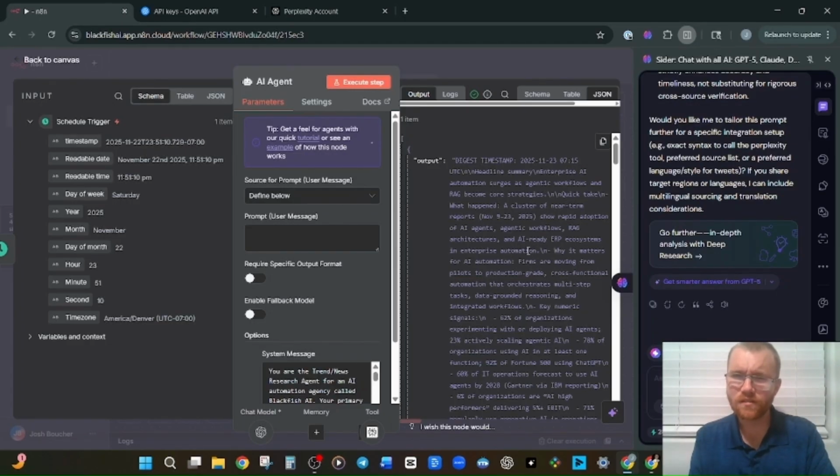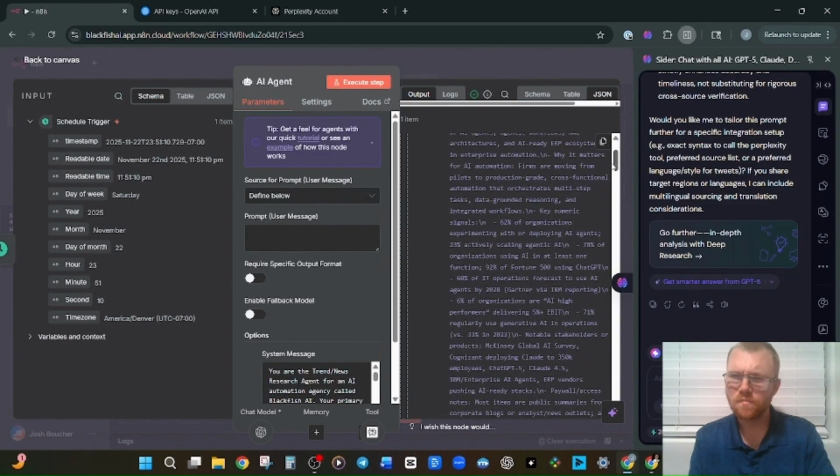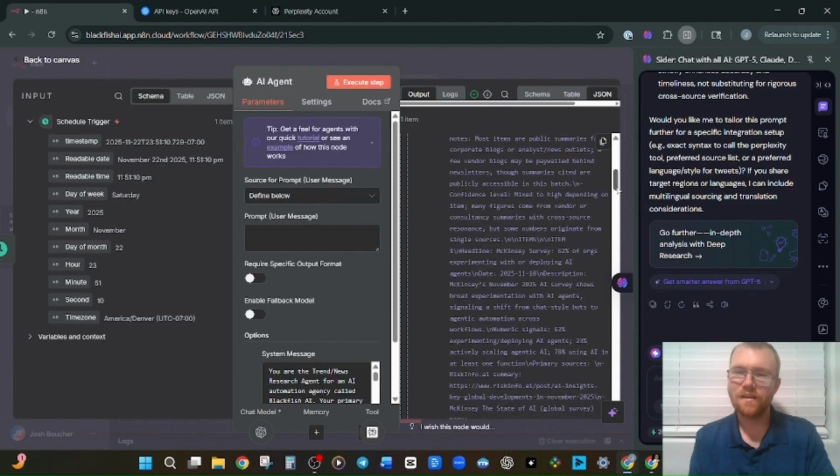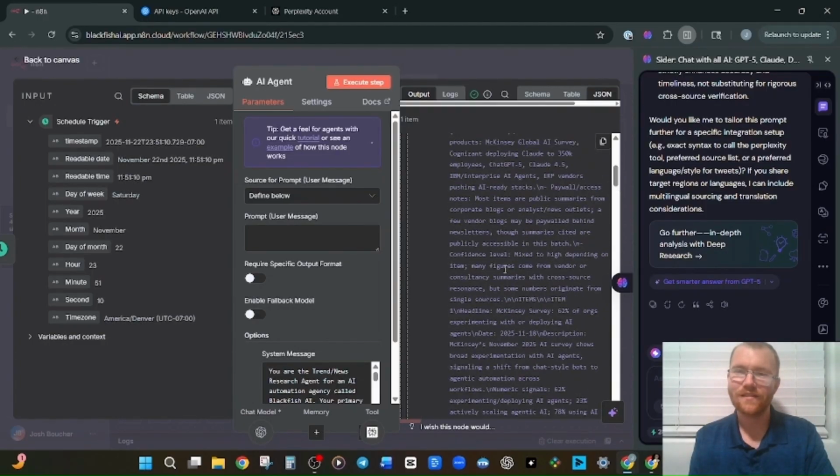Okay, I wish it named the companies, but it's all right for a prototype. 78% of organizations using AI in at least one function, 92% of Fortune 500 using ChatGPT. Interesting. Okay, I like this. I take back that whole specific thing. This is good. I like this.